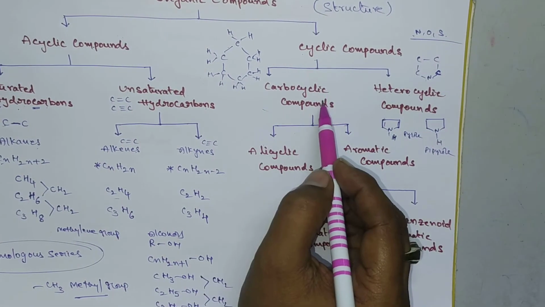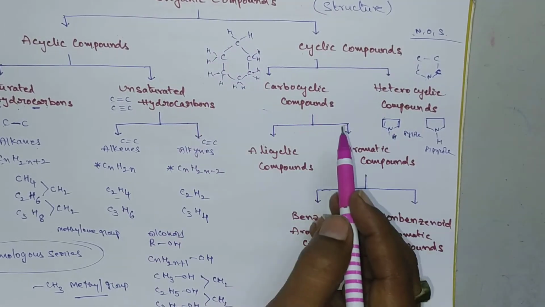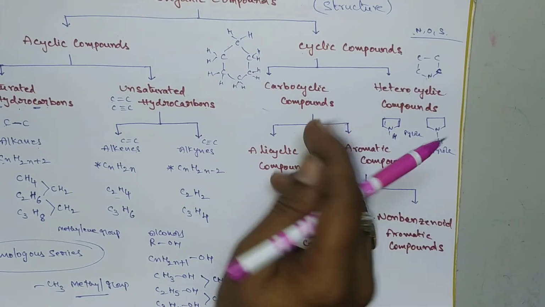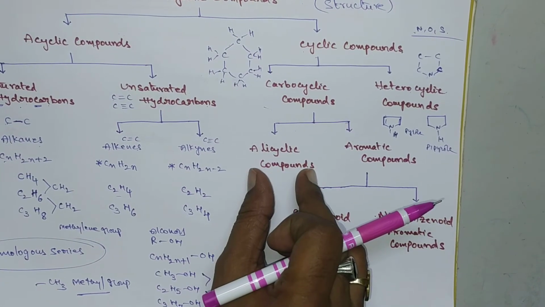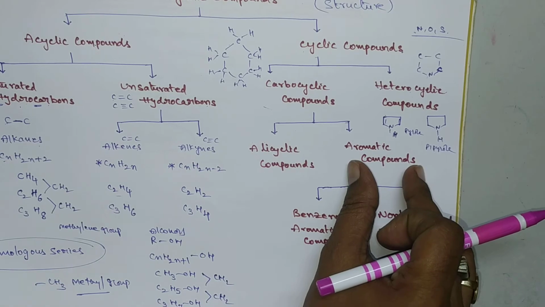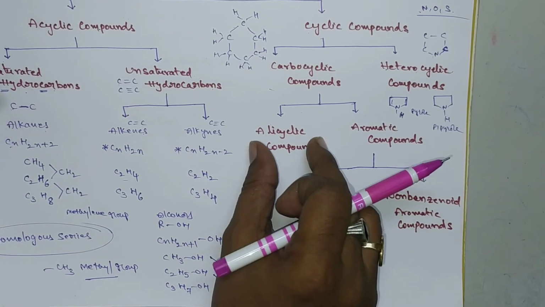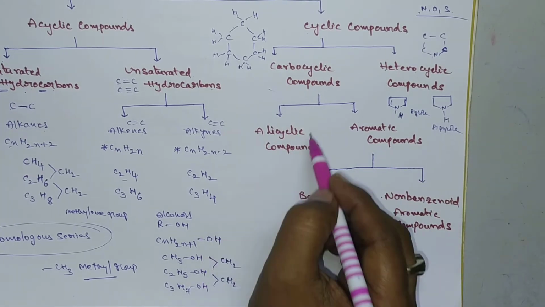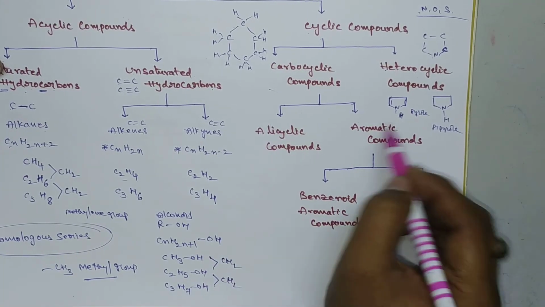Carbocyclic means all the atoms of the cyclic ring are carbons. Now these carbocyclic compounds are again classified into two types. One is alicyclic compounds, the other one is aromatic compounds. Alicyclic compounds consist of cyclic rings and there is no aromatic nature.